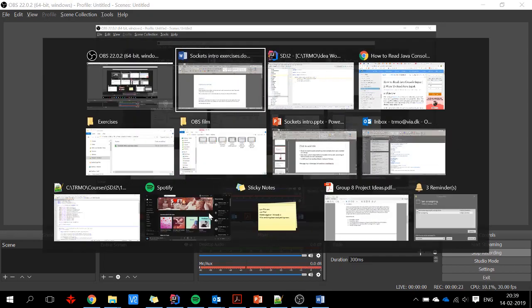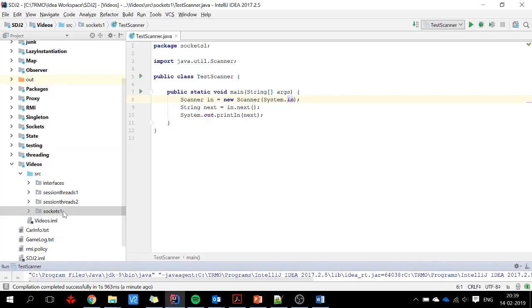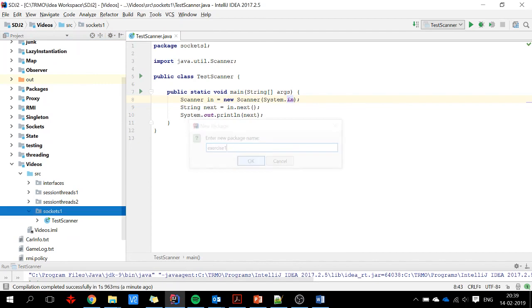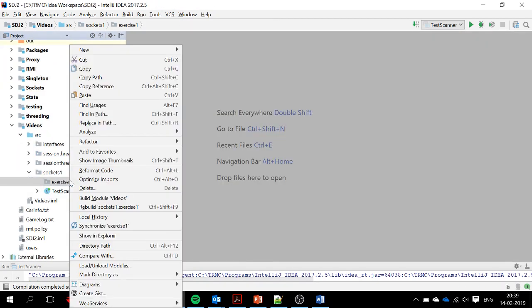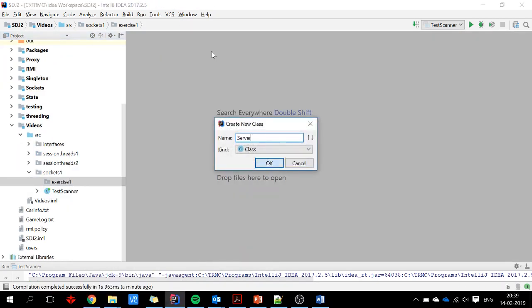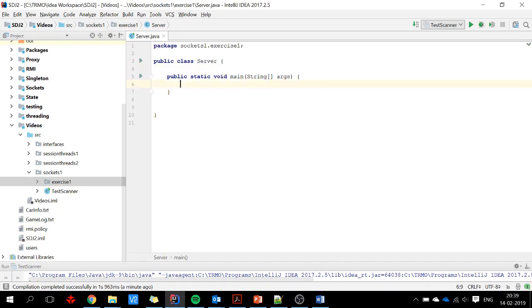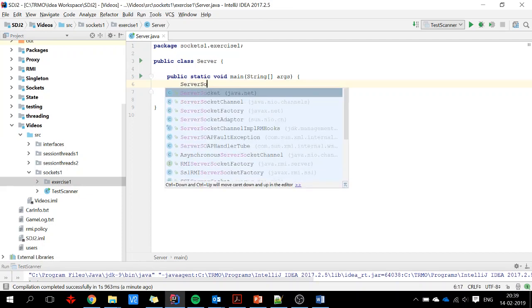So that's where we start, and I will go here and I will create an exercise 1. And we create a server class, Server, and I will just create a main method, PSVM, and this should initially create a server socket.